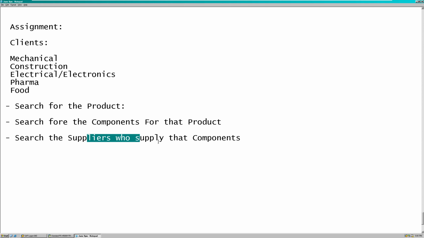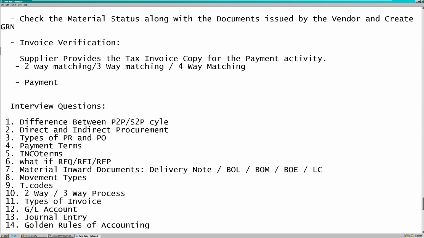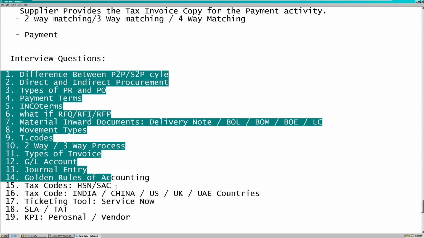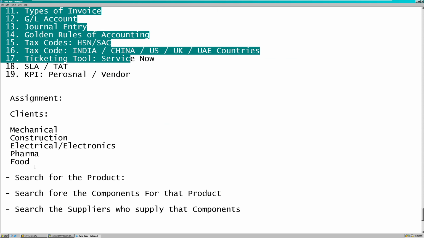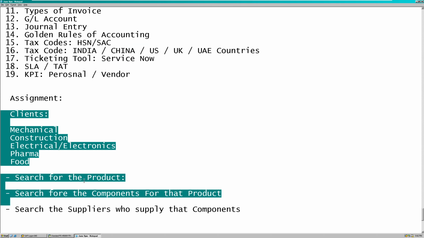Getting it? So this will be your assignment which you have to complete. So you have time now again. I hope I've given a lot of time to practice the P2P cycle also. So what is your task now, guys? First, you complete the practice of P2P completely. You revise once again. You work with these questions, and then you research about these things, guys. So if this is clear, right, guys? So automatically your interview will be very easy.